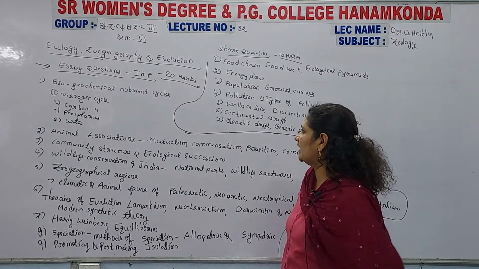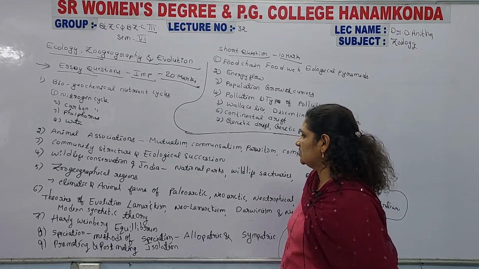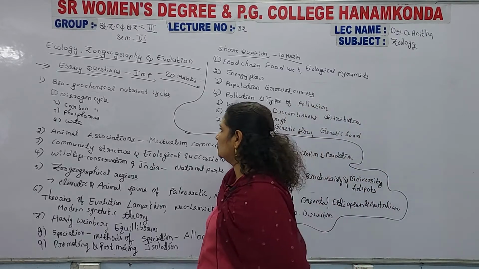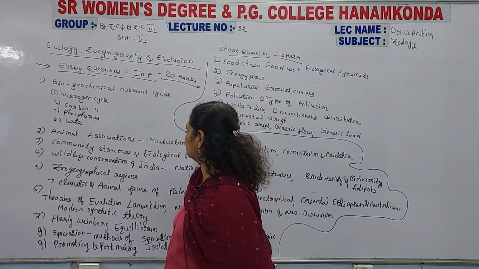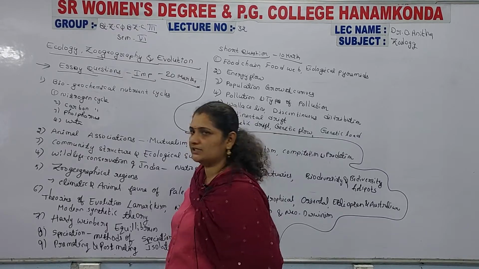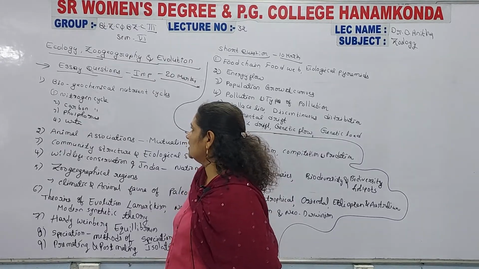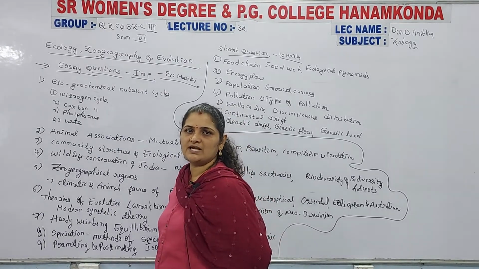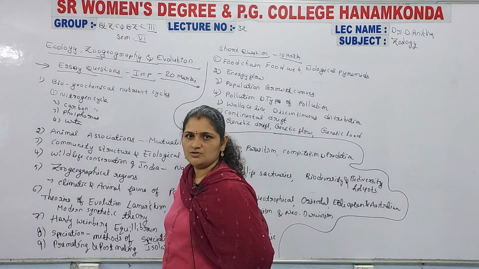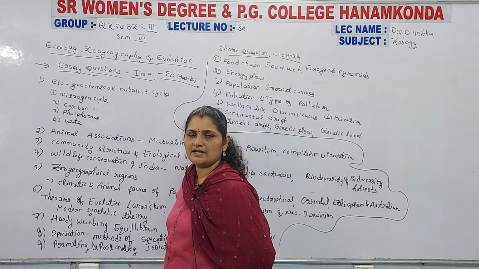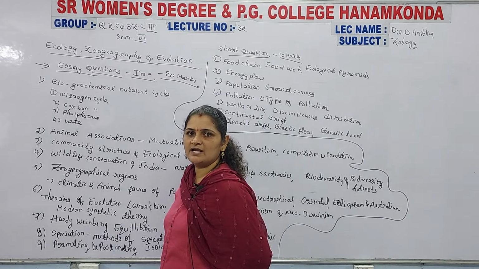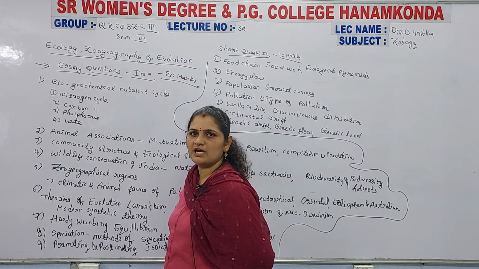In total you have 4 units, and these 9 questions are mainly the important essays. The important essay question is biogeochemical nutrient cycles. They individually ask to write about the nitrogen cycle for 20 marks, or otherwise the carbon cycle, or the phosphorus cycle.